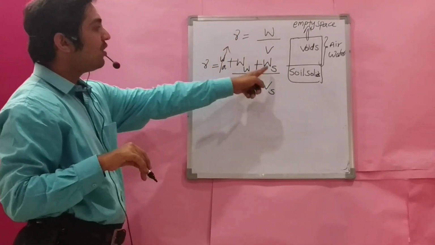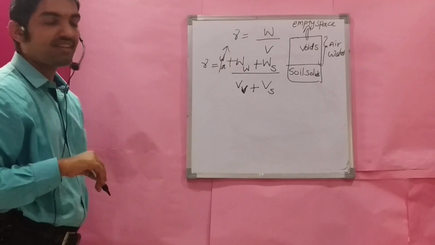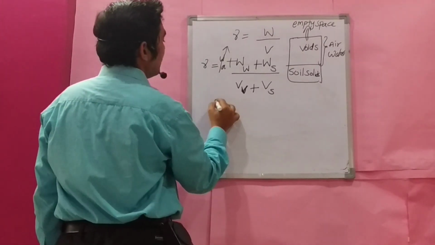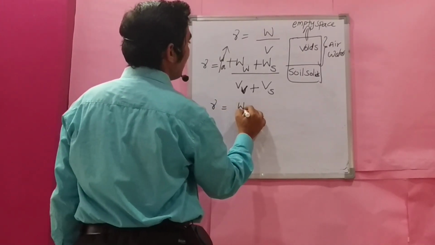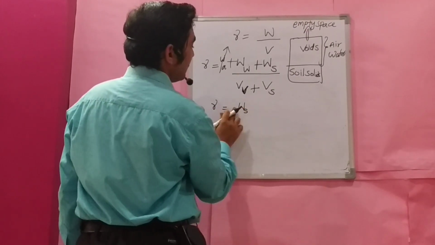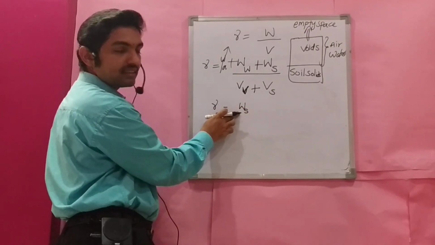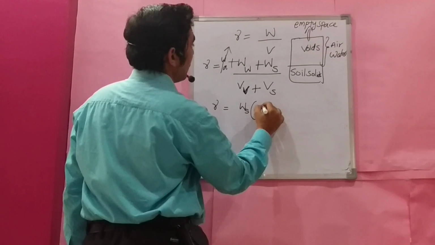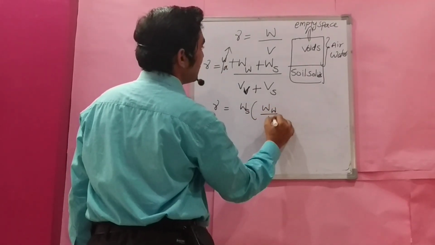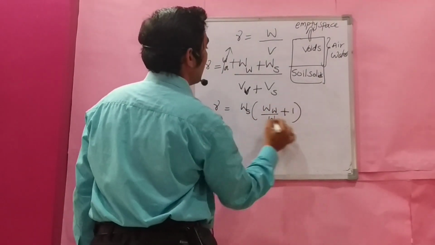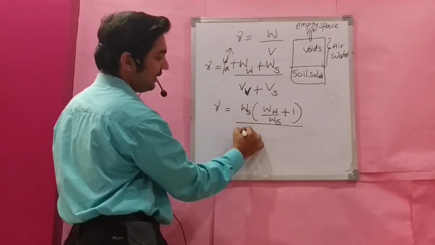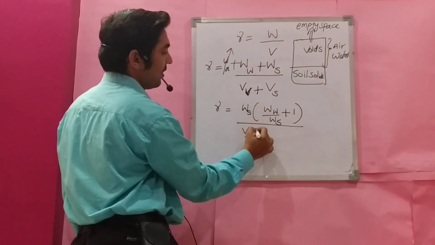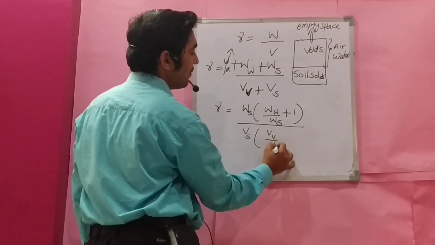Hence, WW plus WS by VV plus VS. Gamma is equal to, multiply and divide with VS. So, take common WS: WW by WS plus 1. In the denominator, take VS as common: VV by VS plus 1.